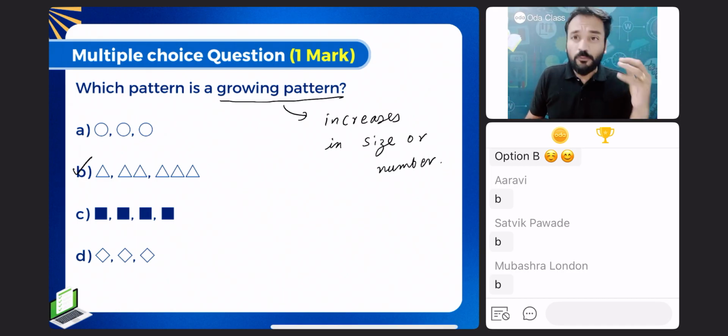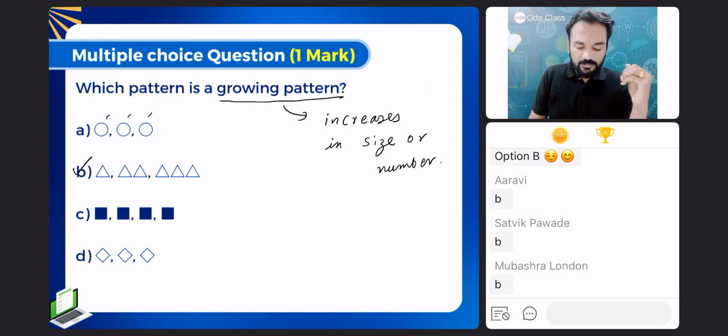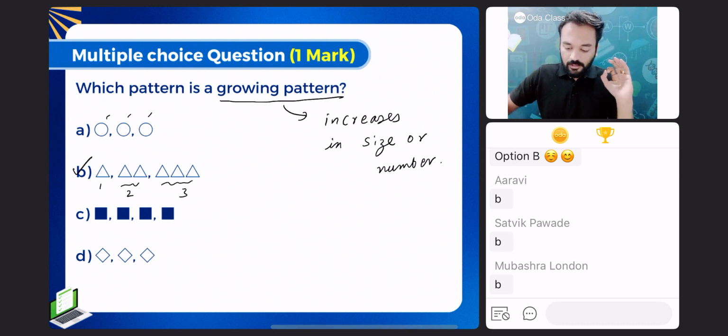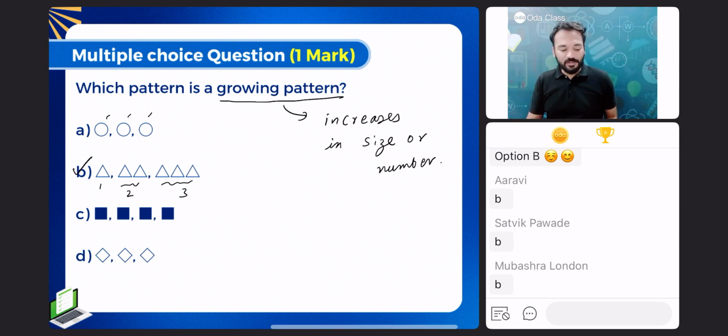Very good, everyone. First option, same. One circle, no pattern. Second example, one triangle, two triangles, three triangles. First one is repeating, right? C is also repeating, and the fourth one is also repeating. The growing pattern is option B. Clear, everyone?